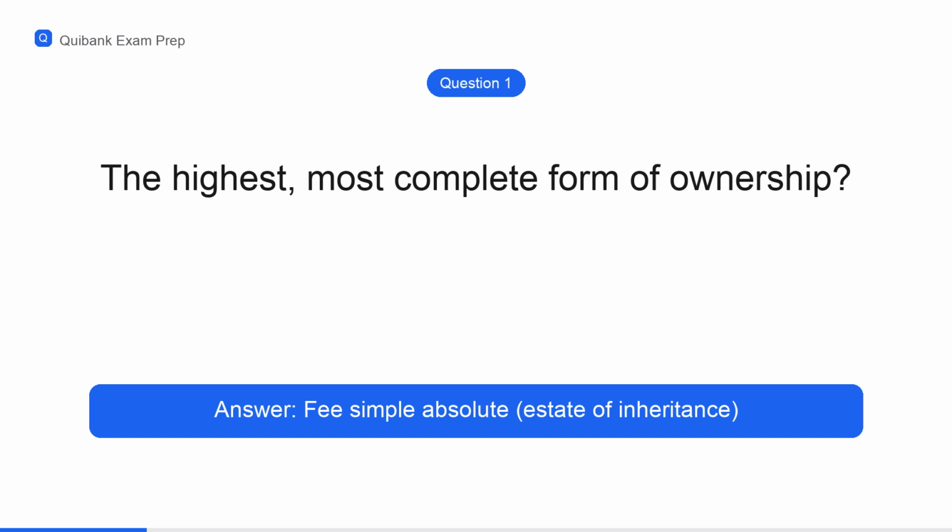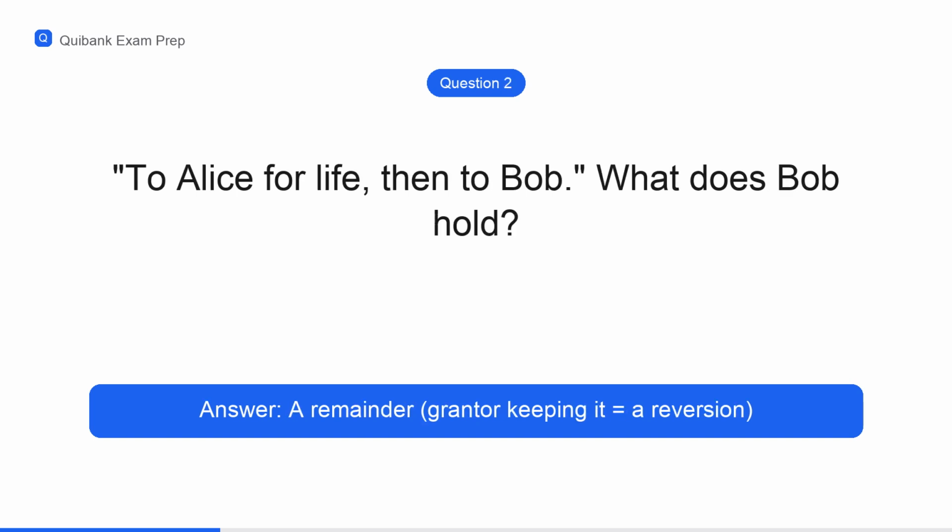Question 1. Which estate is the highest, most complete form of ownership? Fee simple absolute, also called an estate of inheritance. Question 2. A grant reads, to Alice for life, then to Bob. During Alice's life, what does Bob hold? A remainder. If it instead returned to the grantor, that would be a reversion.